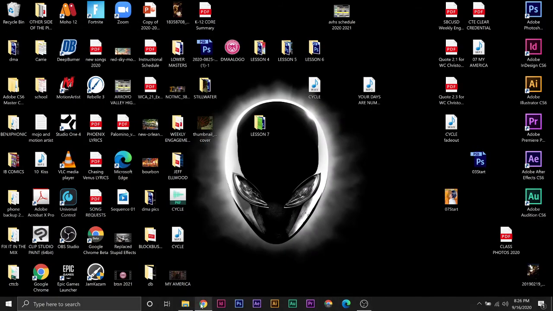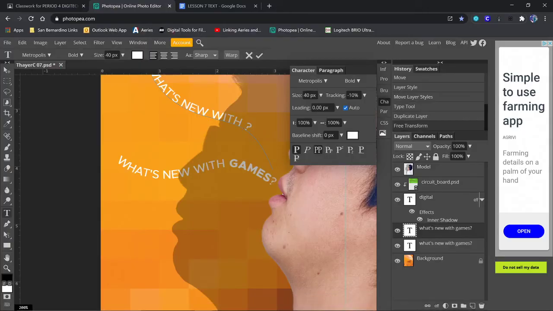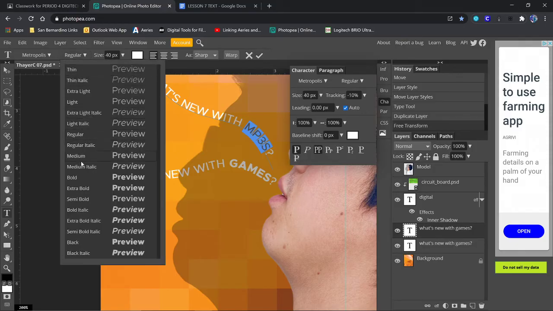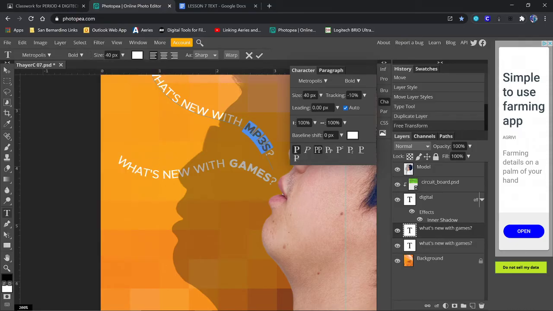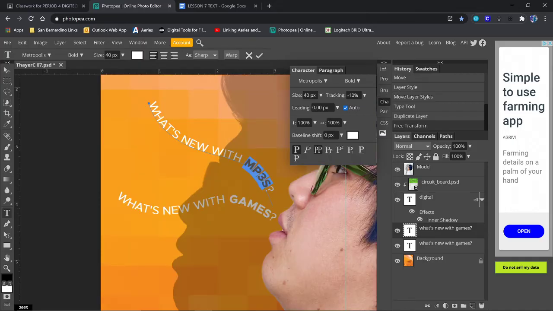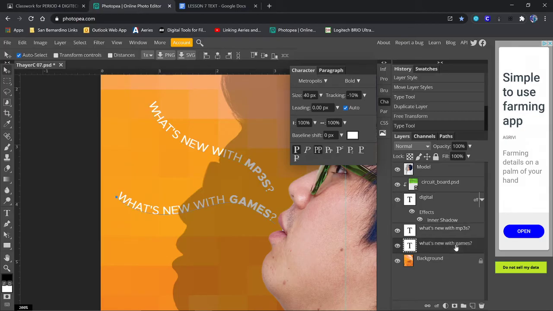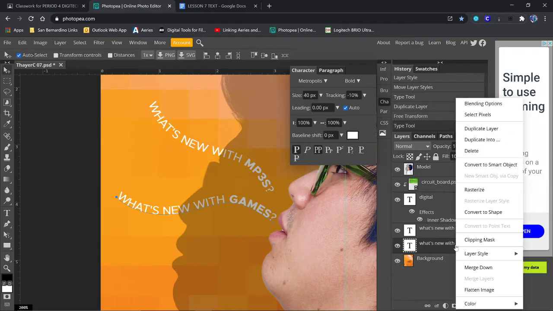Okay, back to Photopea, and we're going to change that to MP3s, and we're going to bold that. Sorry, I didn't write that in my notes. Okay, that should be bolded already. I think I messed up somehow. Okay, that looks pretty good. I like it. Now we're going to click back on the one that's games and right click and duplicate again.